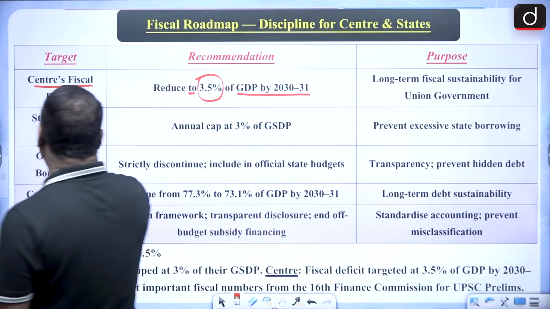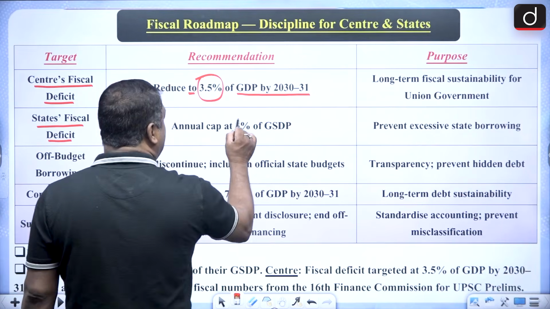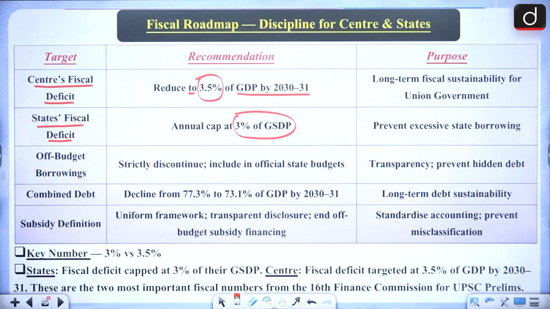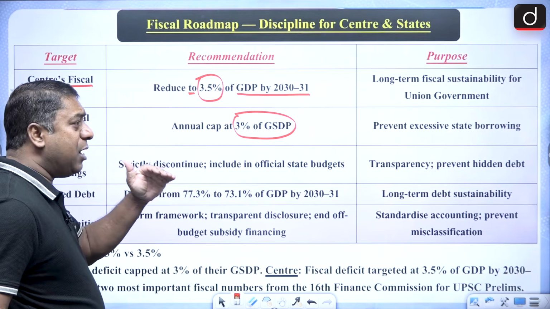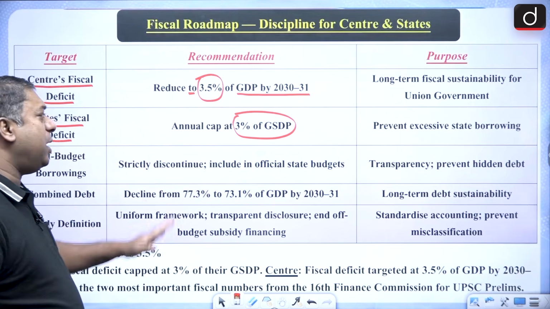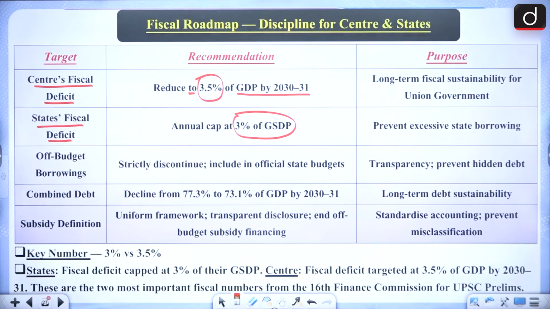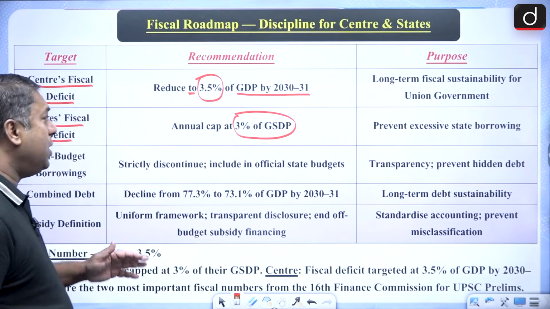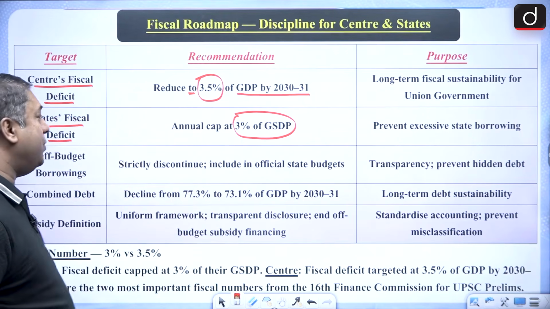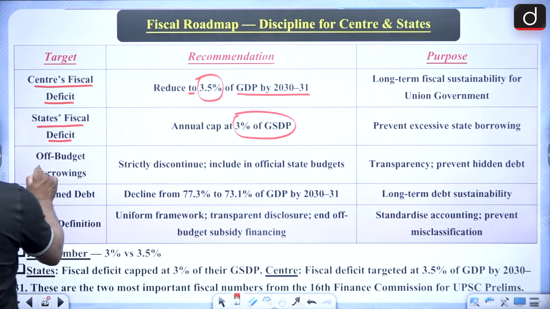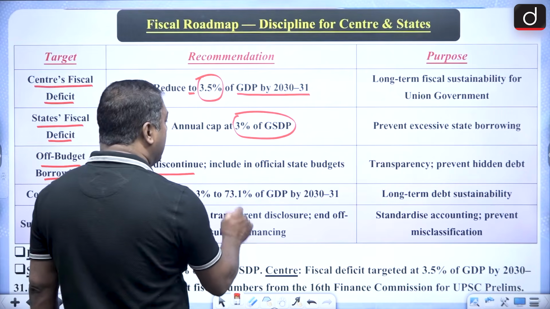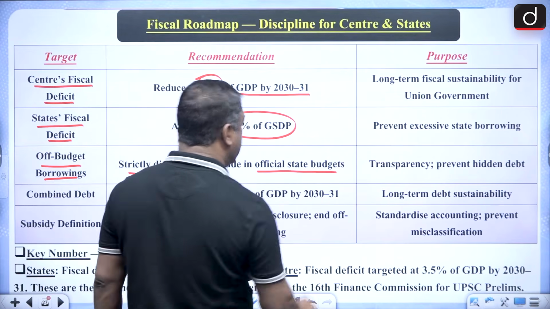Then state's fiscal deficit, an annual cap of 3% of gross state domestic product. So for state's fiscal deficit, it has recommended that it should be 3% of the gross state domestic product. That means to prevent excessive state borrowings, it has put an annual cap of this. And off-budget borrowings are to be strictly discontinued and included in official state budgets.